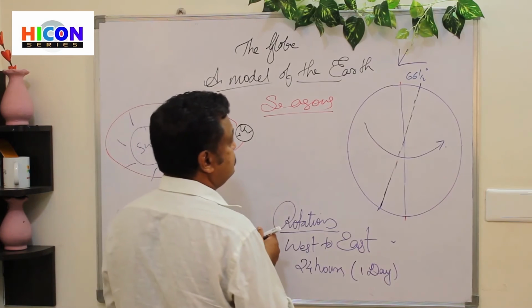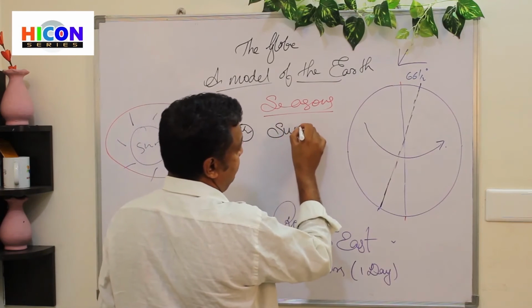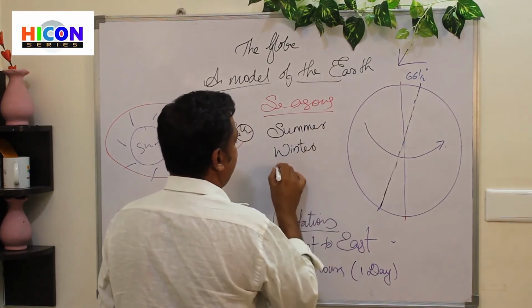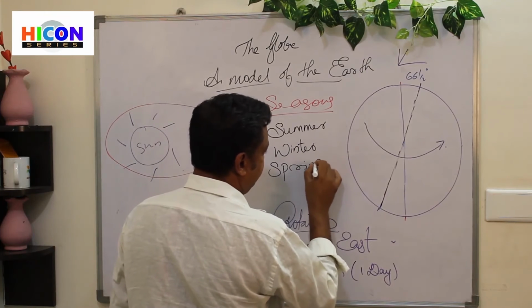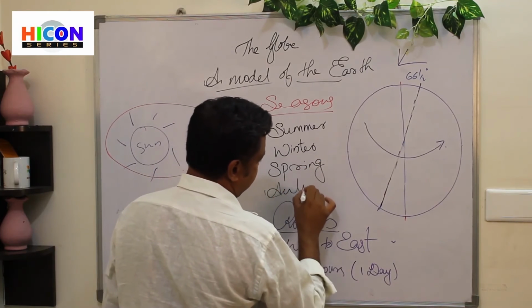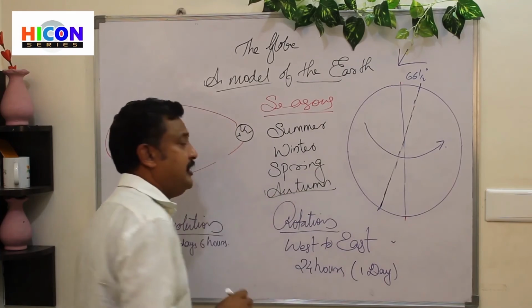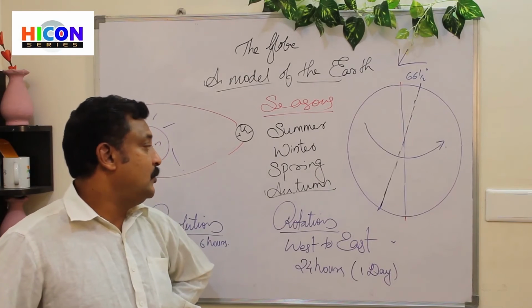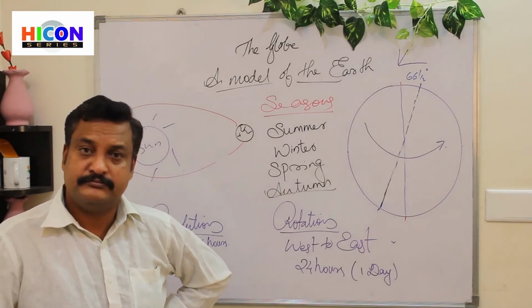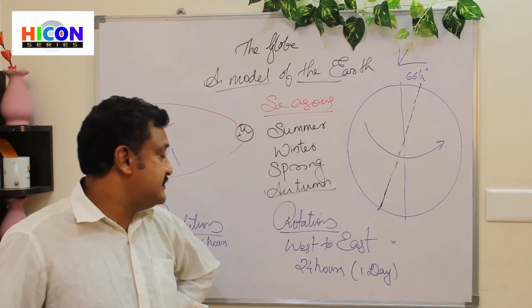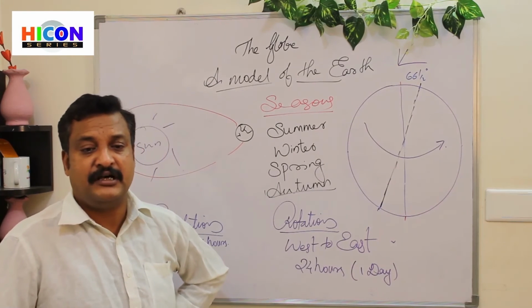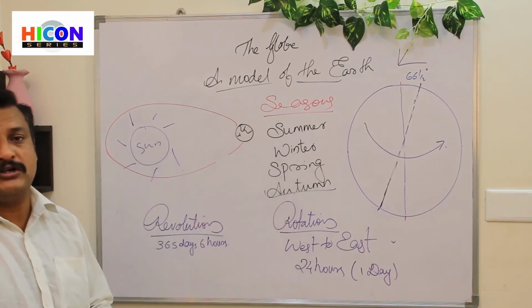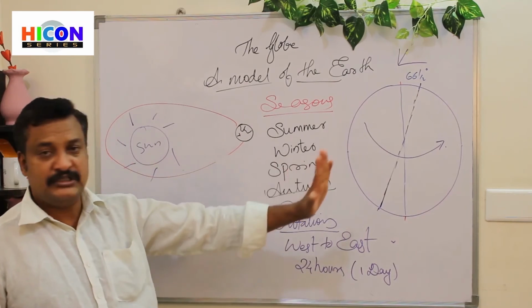We have summer, winter, spring and autumn. These are the 4 major seasons, and they are caused because the earth moves around the sun.